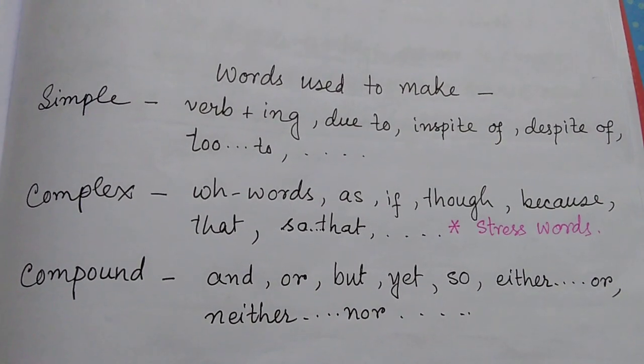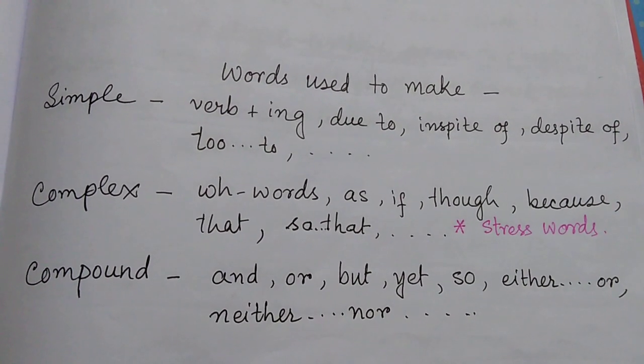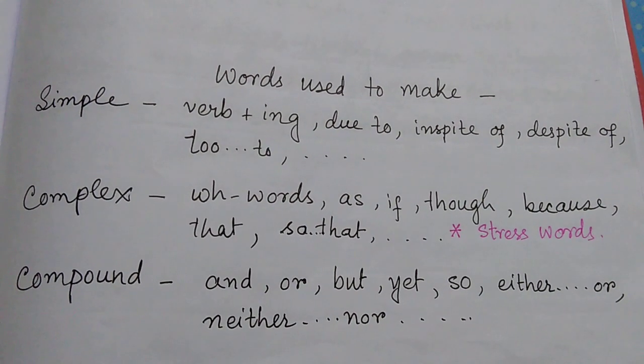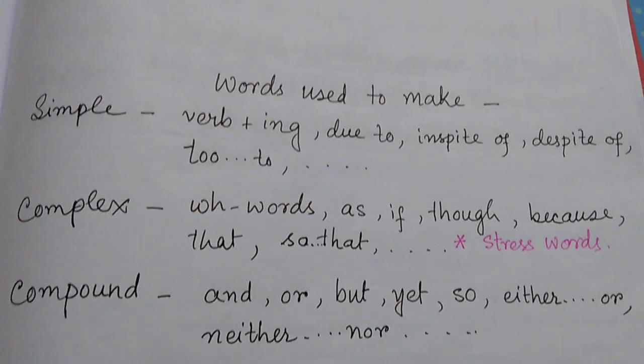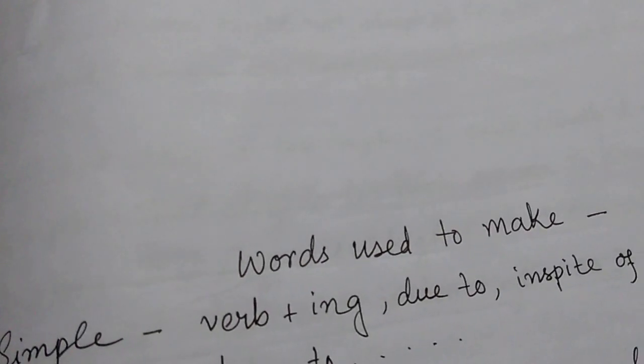Look, WH words, as, if, though, because, that, so that. And compound sentences will have conjunctions like and, or, but, yet, so, either or, neither nor. Let us just work out another sentence for you so that we make a clear impression of what we are doing. Let us take any sentence.